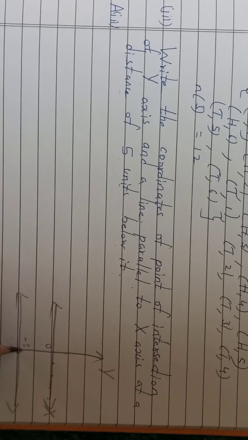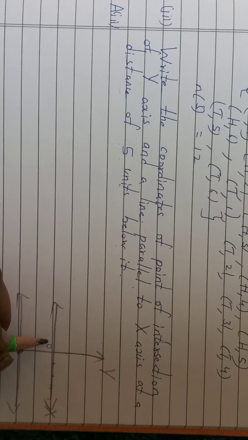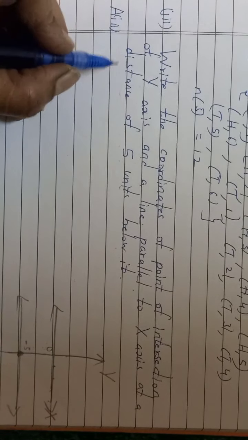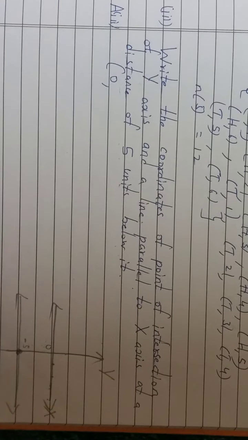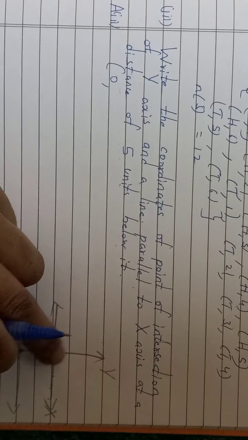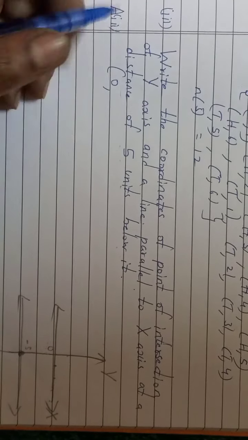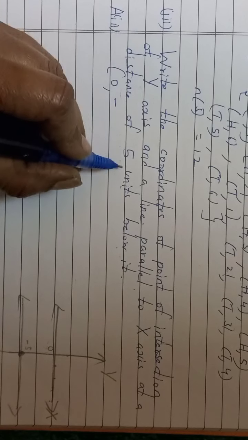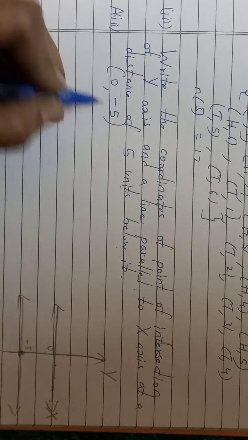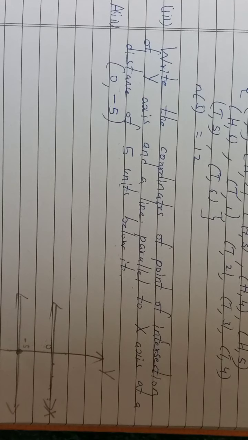It is here only where you are having 0 comma 0, that is origin. So x coordinate for this answer is 0, and the y coordinate below it, they are saying, see, above means all positive, above axis means all positive, and below means negative. So your answer will be 5 units below it, means y coordinate will be negative. So this is the correct answer, 0 comma -5.